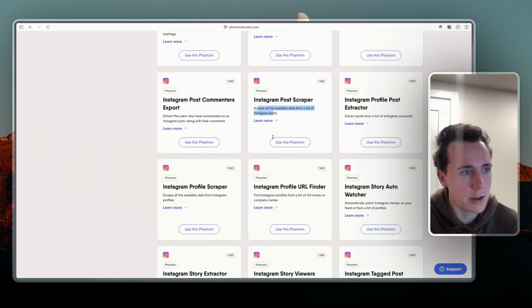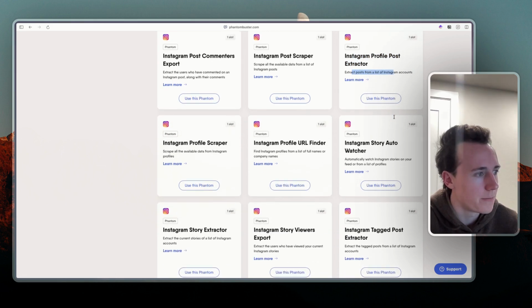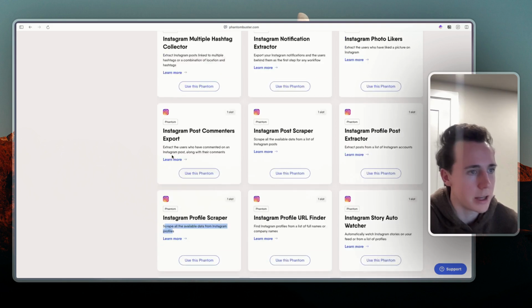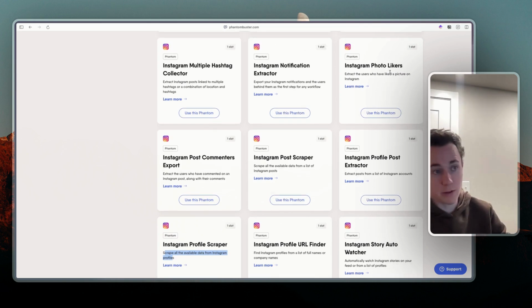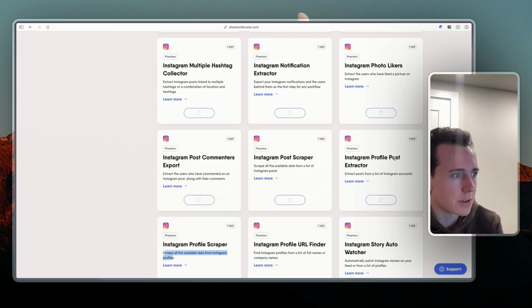Scrape all the available data. Profile post extractor, so extract posts from a list of accounts. We can also do a profile scraper, so we can take all of the ones that we have and scrape all the available data. So I think the most interesting ones are going to be photo likers and profile post extractor. So let's actually just go into likers first.